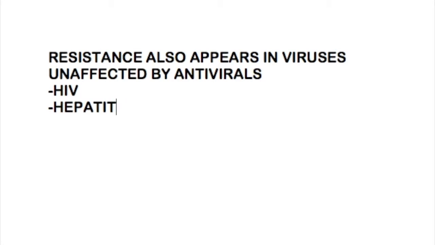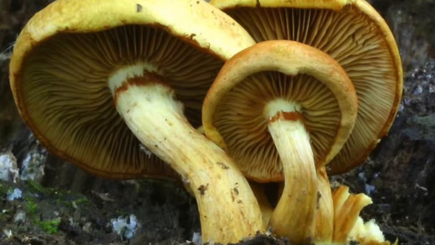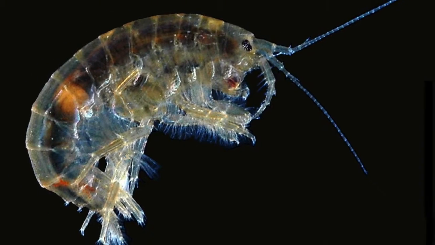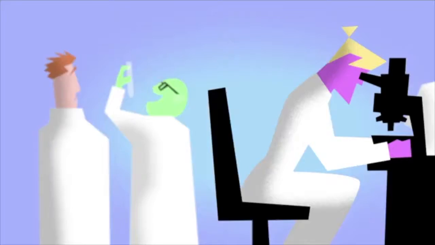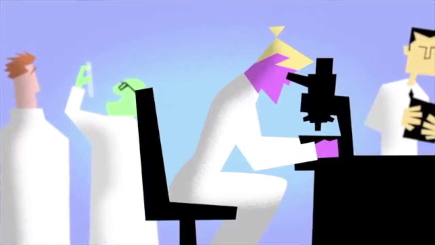Resistance isn't just observed in bacteria. It also appears in viruses that have become resistant to antivirals, such as HIV, hepatitis, and the flu. Fungi and parasites, too, have started to develop an opposition that is arming itself more rapidly than can be combated by modern medicine.